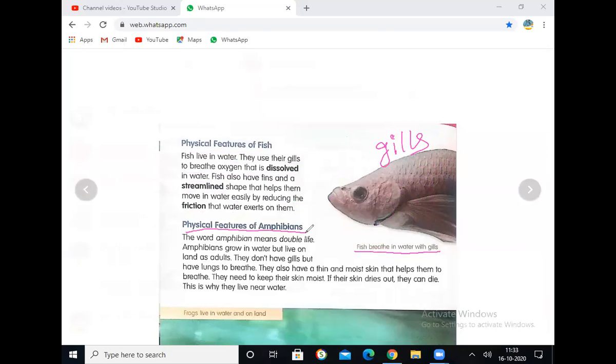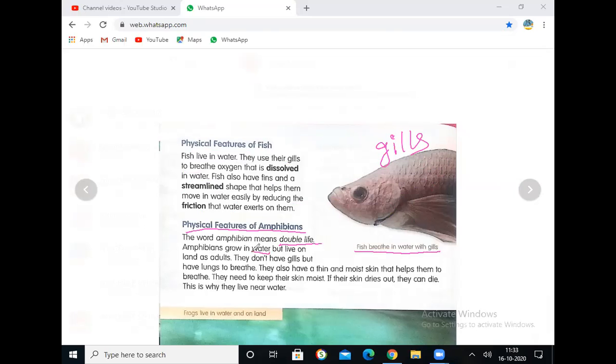What are we going to learn now? Physical features of amphibians. The word amphibian means double life. What is the meaning of amphibian? Double life. There are two lives here. Amphibians grow in water. Ekkada grow avutayi?